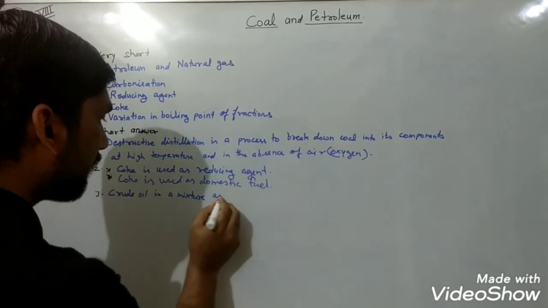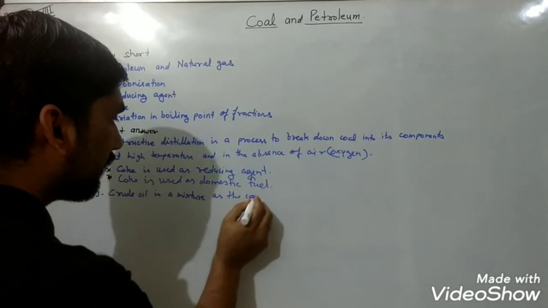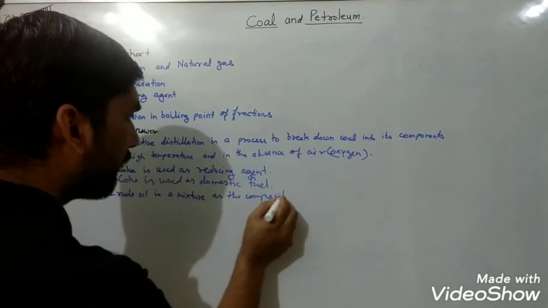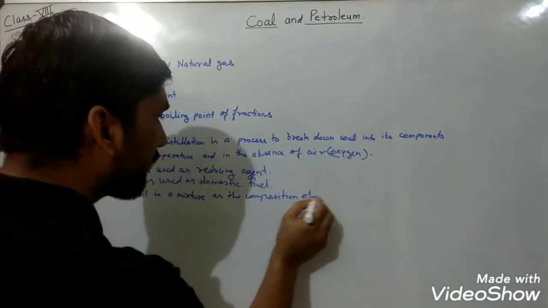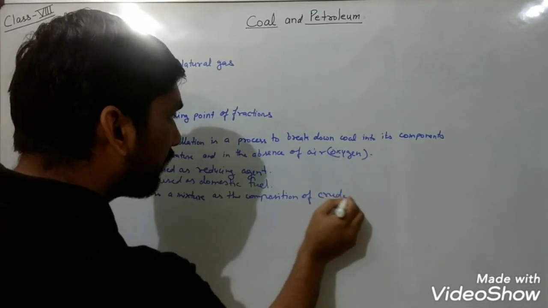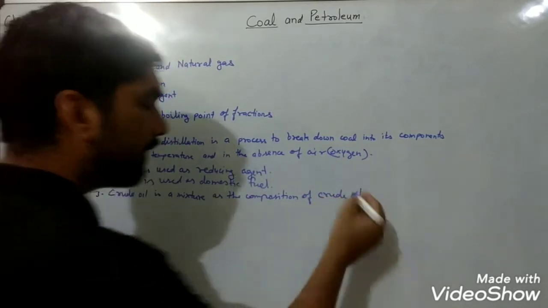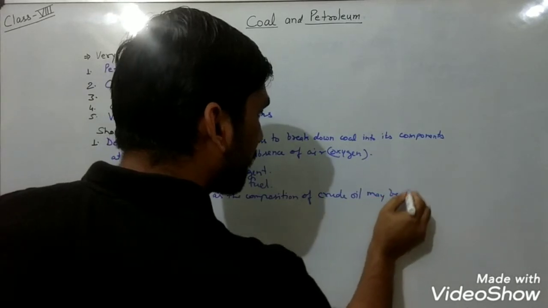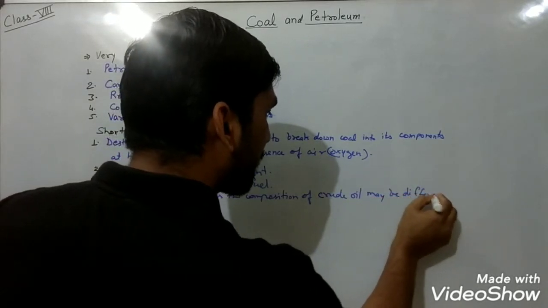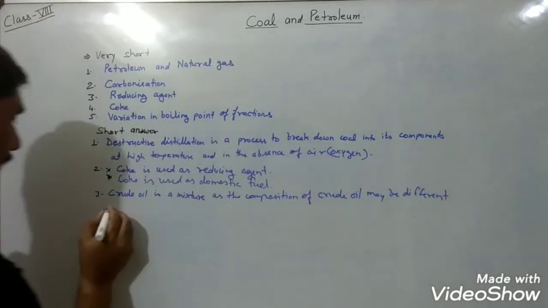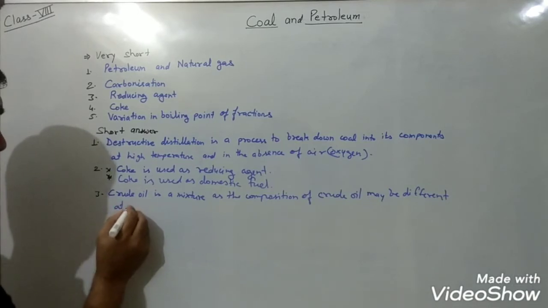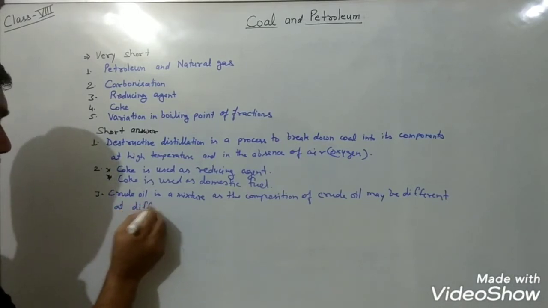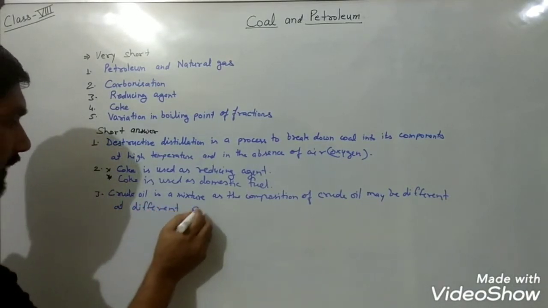As the composition of crude oil may be different at different places.